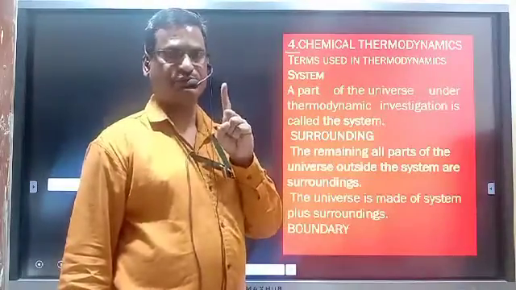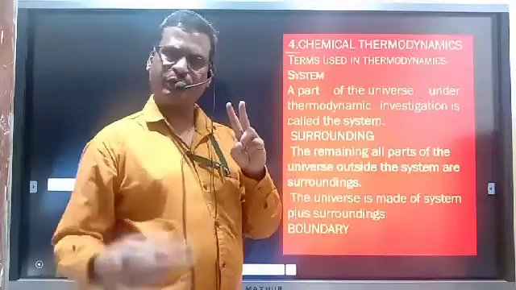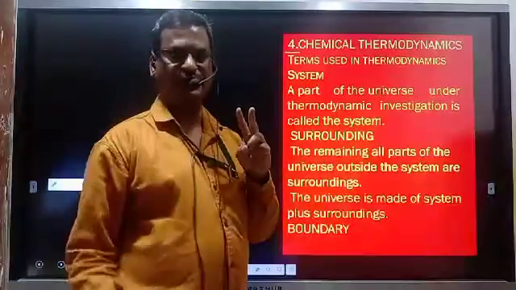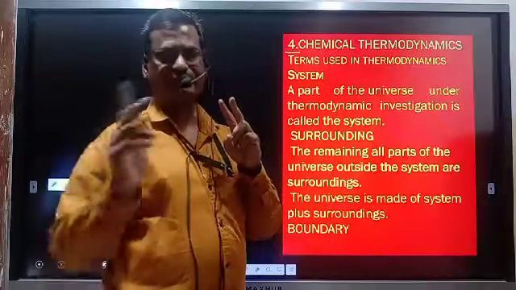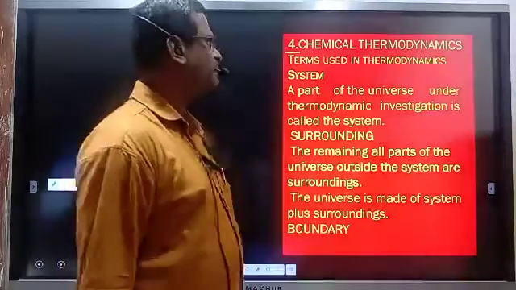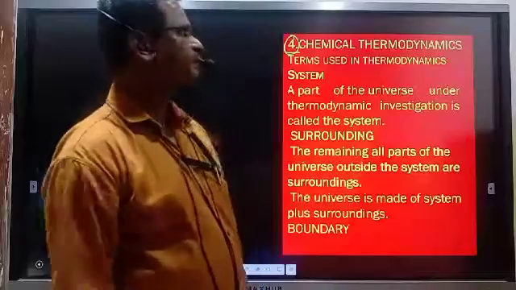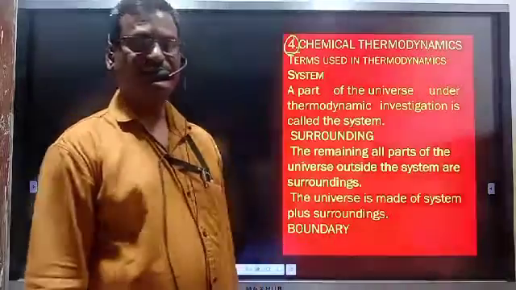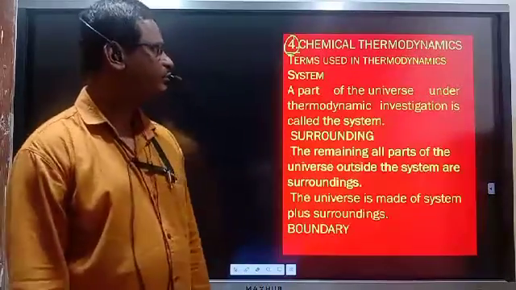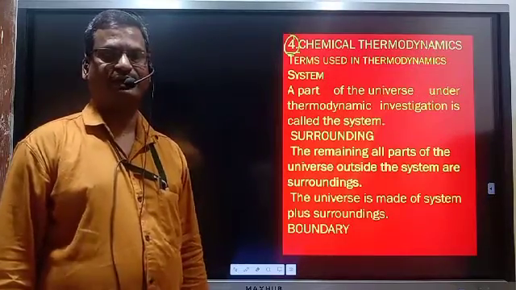First one, solid state. Second, solutions. In your book, the third one is equilibrium, ionic equilibrium. But instead of that ionic equilibrium, we are starting with the chapter of chemical thermodynamics, which is actually chapter number 4 in your book. See which are the points we have to cover over here in thermodynamics.